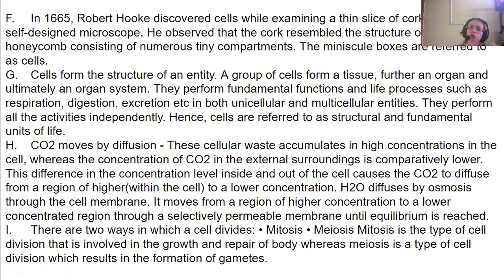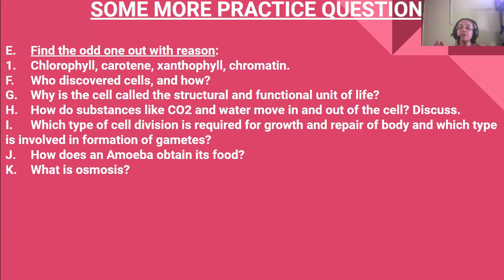I've seen a honeycomb, no, hexagonal structures. So hexagonal structures, tiny compartments, were there in the cork. Okay, the minuscule boxes, the very minute boxes in this honeycomb structure which he found in the cork, those he named as cells. Okay, so then what is the cell called?